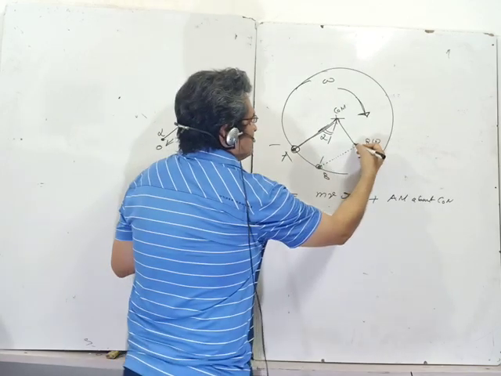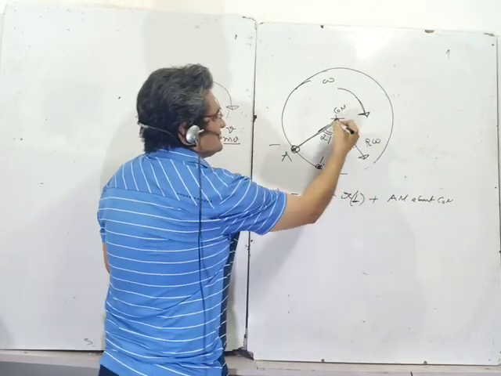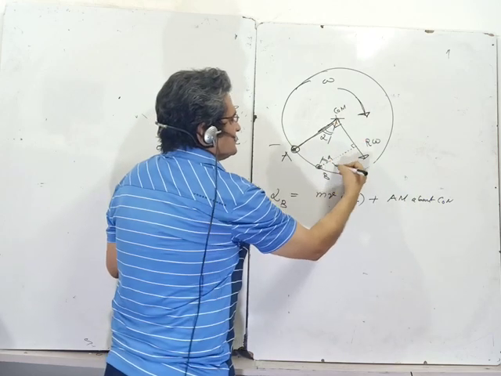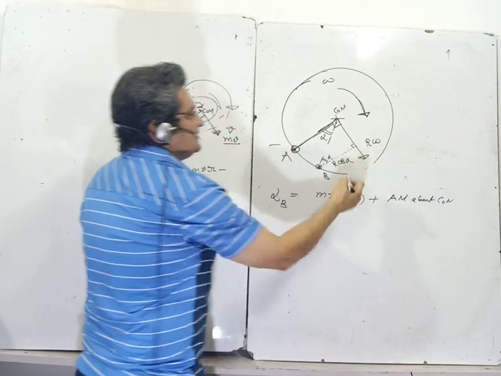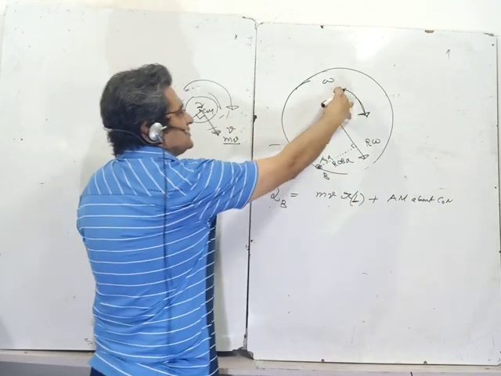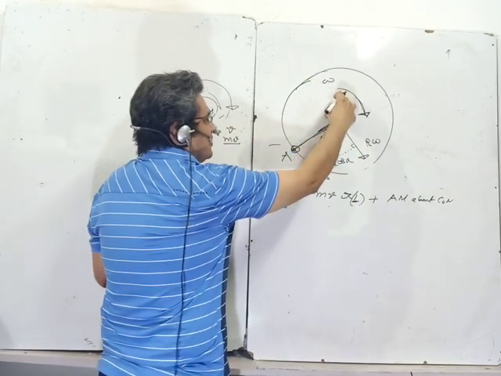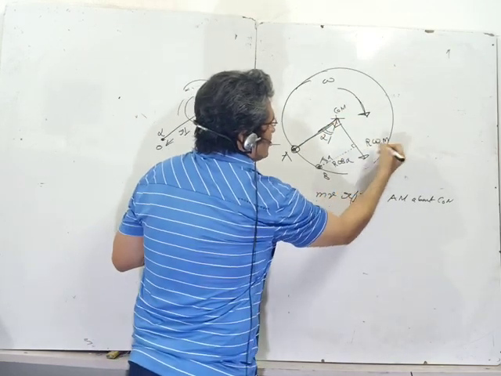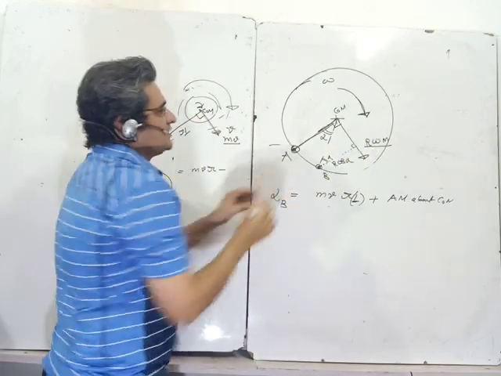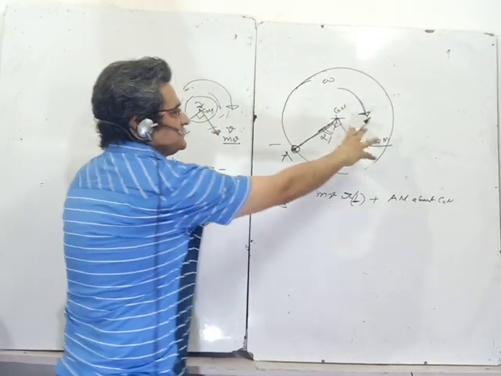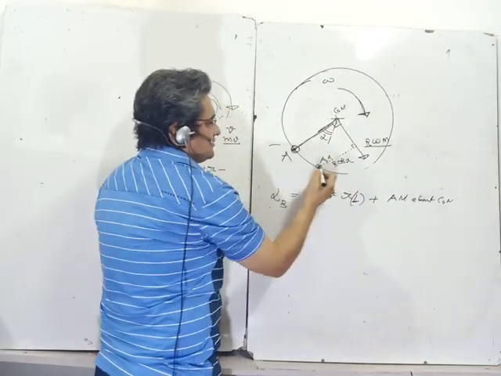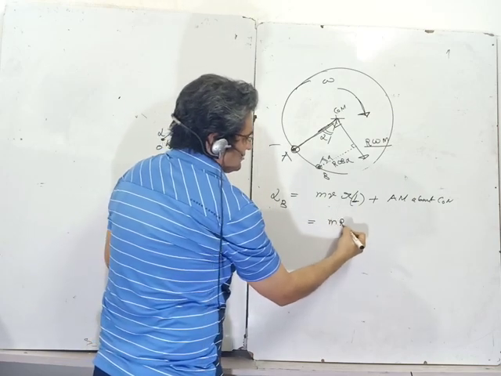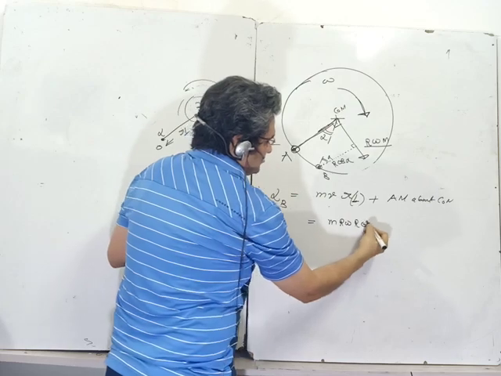This is perpendicular, this is perpendicular, so this angle will be alpha, so the distance is r cos alpha. The momentum of the center of mass of this disk at this instant is m times r omega, where r omega is the velocity. What is the moment of this momentum about point B? It is m r omega into r cos alpha.